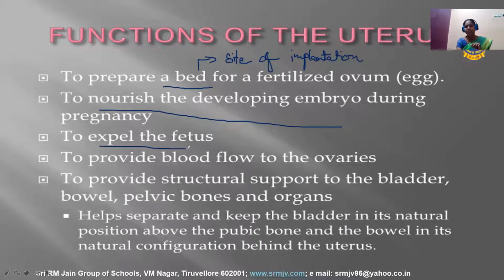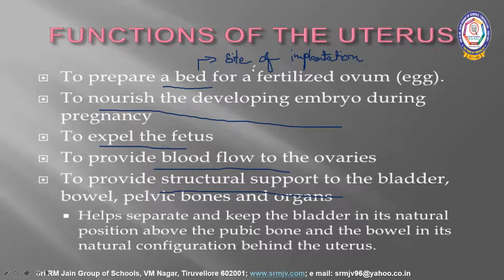And the myometrium is responsible for expelling the fetus at the time of delivery, and it provides blood flow to the ovaries, and it also gives structural support to the surrounding organs. Whatever organs are there in the pelvic region, the uterus also acts as some structural support. So this is about the functions and the structure of our uterus.